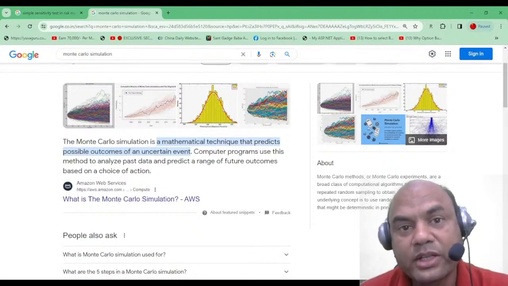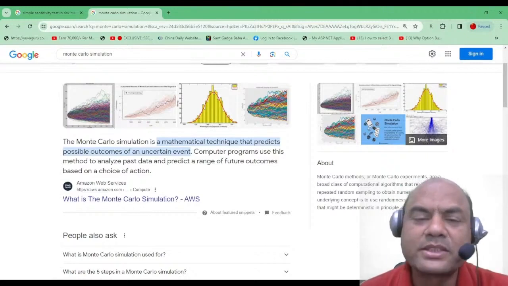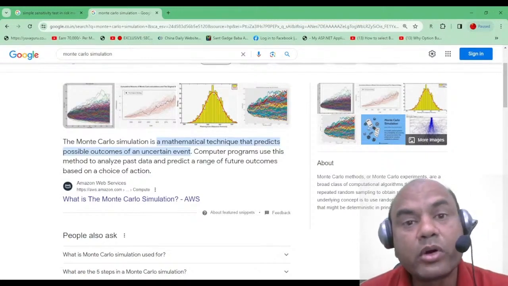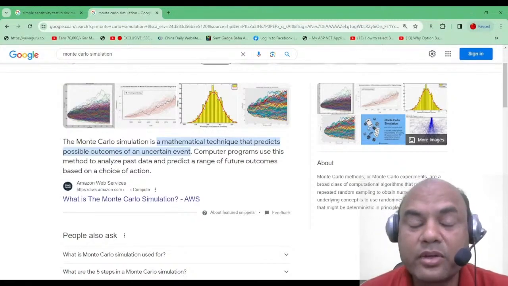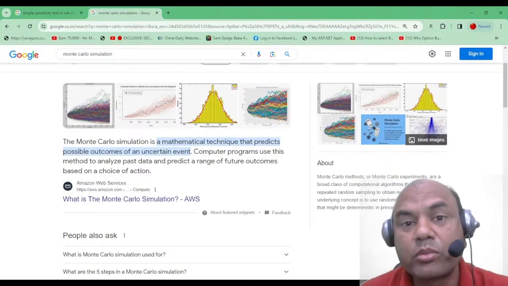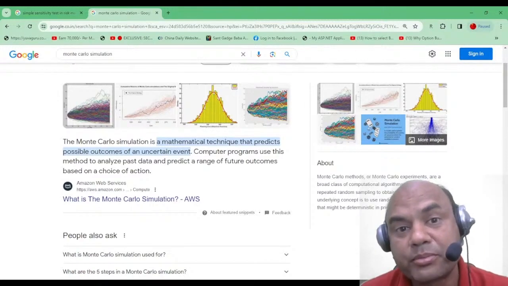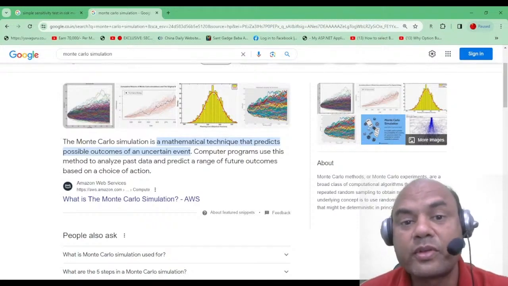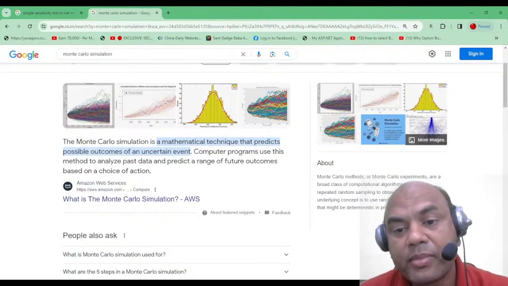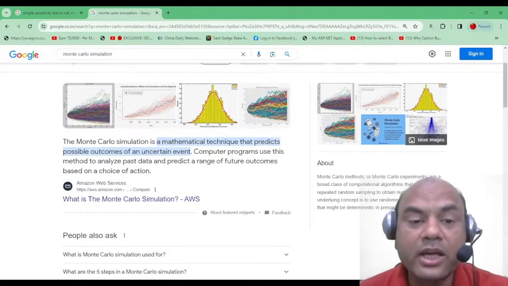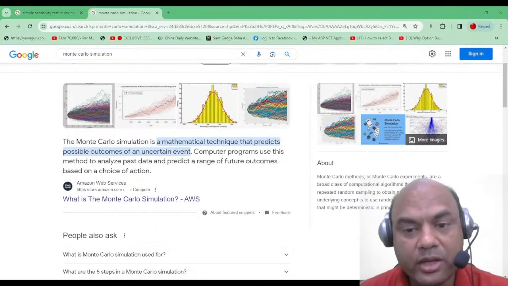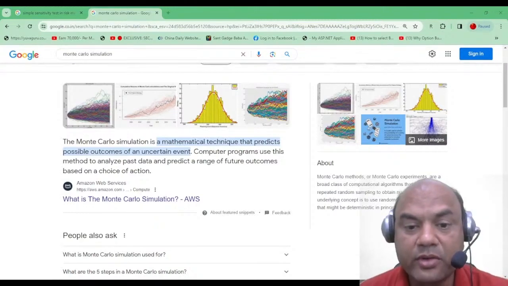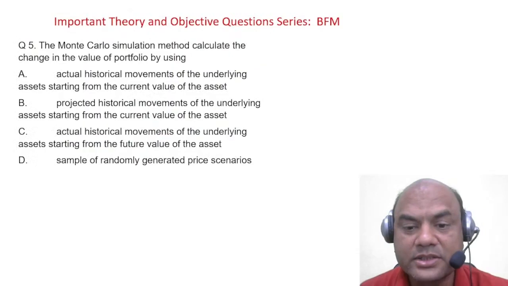So in banks, what do we consider? Similar examples. For example, tomorrow if the repo rate increases by 1%, tomorrow if there is a China-Vietnam war, tomorrow if a Russia-Ukraine war blows up, America attacks anyone, then what will be the effect on the commodities? What will be the effect on the banking? All these things are considered. So Monte Carlo means simulation, various methods of simulation. Okay, so coming back to our question, got it, everyone?